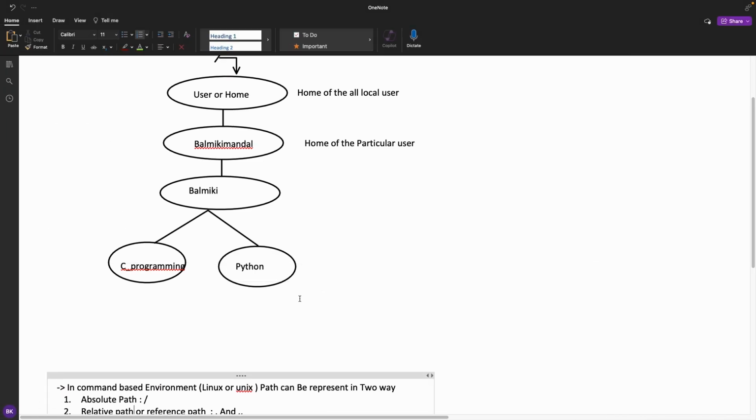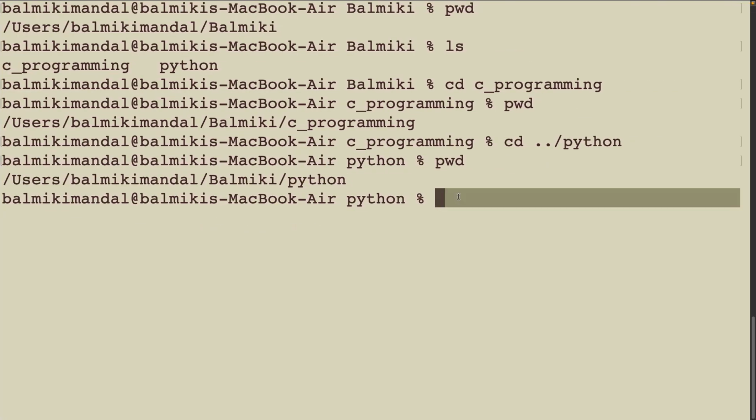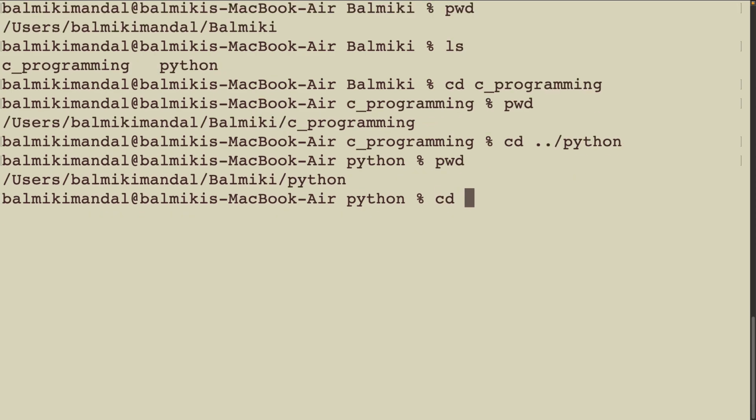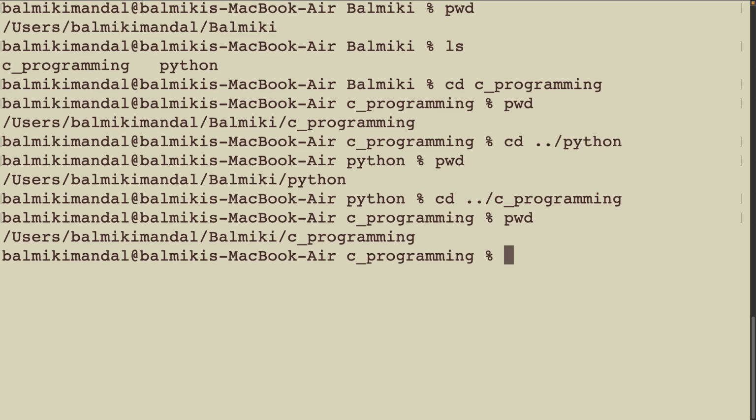Now the second challenge is, I want to move to here. How to change the directory? We are in the Python. I want to go to the C programming. How to do? cd double dot slash. Okay, now see, we are in the C programming.